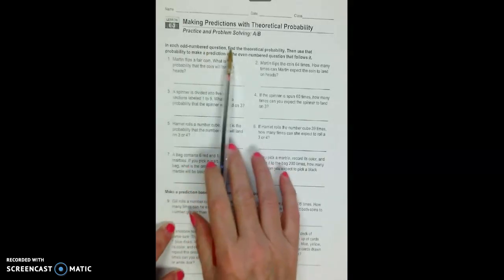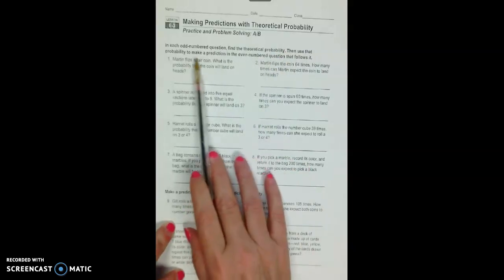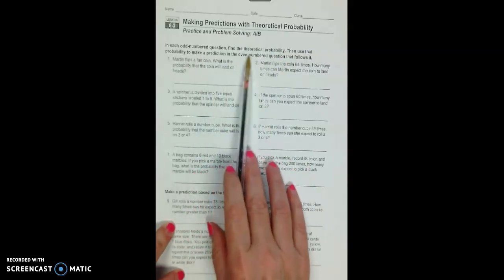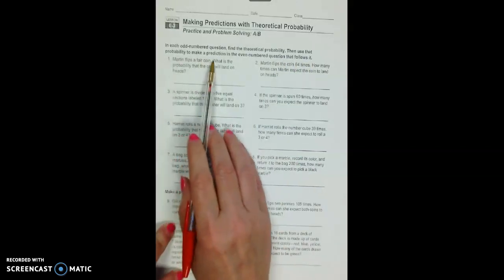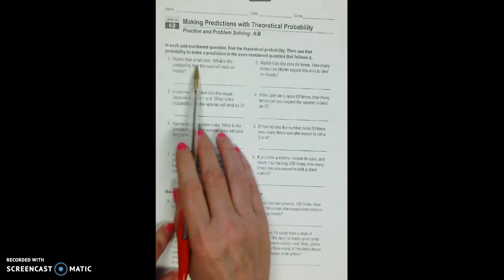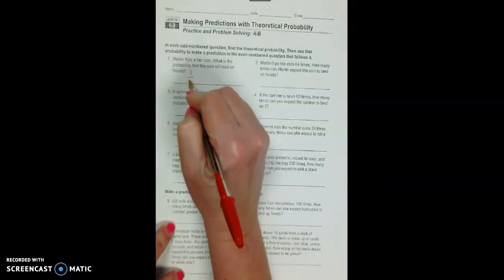In each odd number question, find the theoretical probability. Then use that probability to make a prediction in the even numbered question that follows it. Martin flips a fair coin. What is the probability the coin will land on heads? Well, there's one head and two sides.